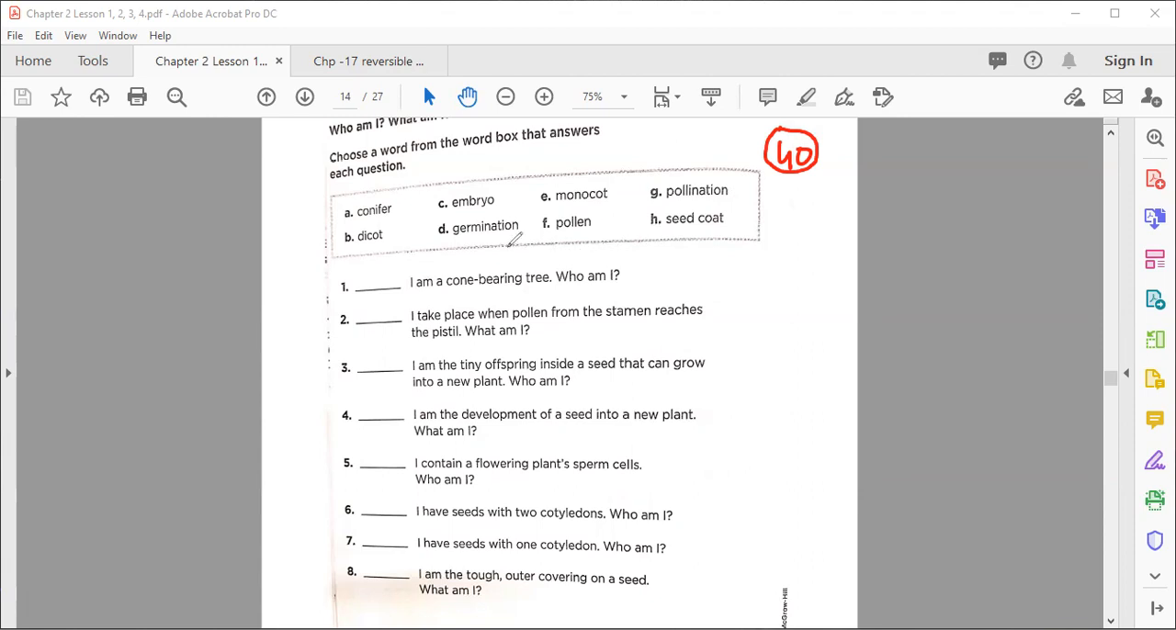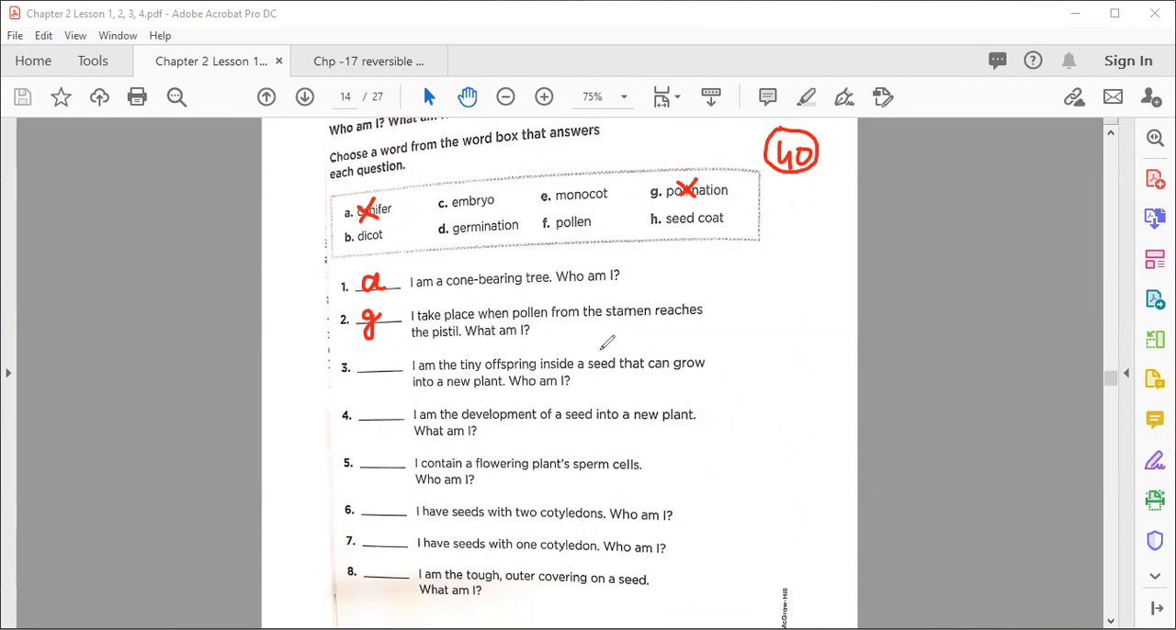So you know very well, on the last page, page number 39, we did this. That is option A, that is a conifer. So we are going to cross this one. Number two: I take place when pollen from the stamen reaches the pistil. What am I? So the answer to number two is option G, that is pollination. So what do we write here? G. Now number three question: I am the tiny offspring inside a seed.